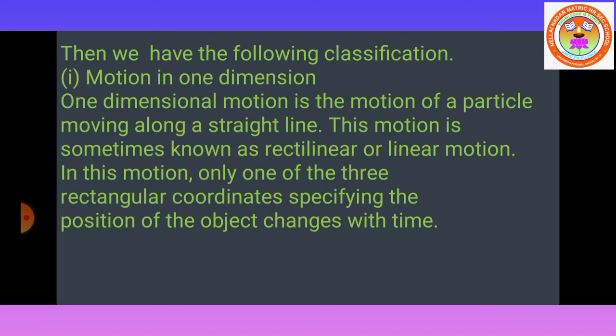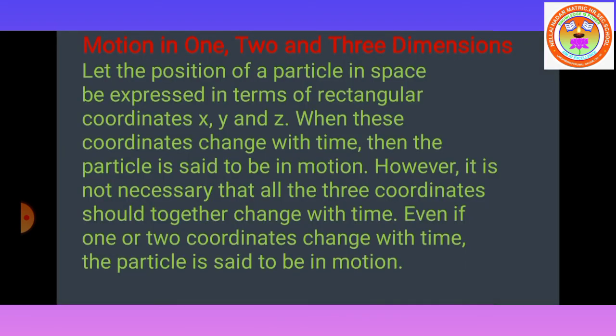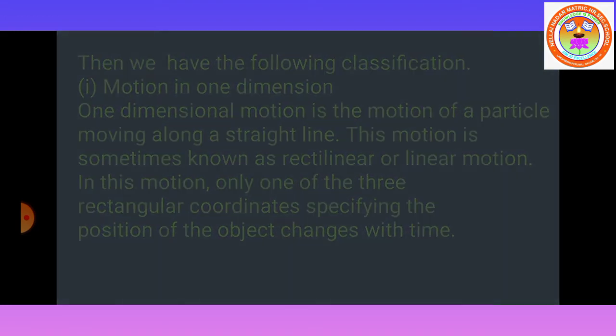In this motion, only one of the three rectangular coordinates specifying the position of the object changes with the time.